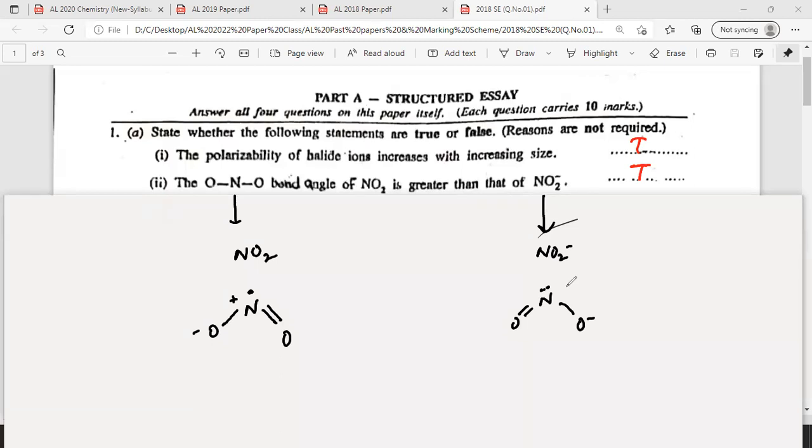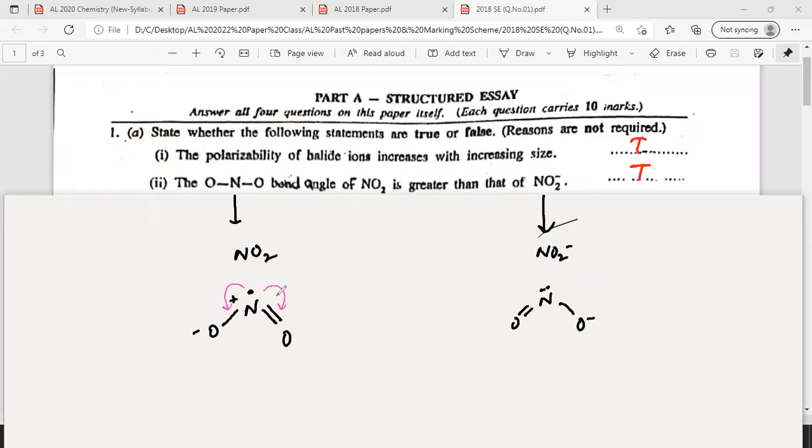So the repulsion between bond electrons is greater in NO2 minus, so NO2 bond angle is greater. Why? The repulsion is less. I'll mark the repulsion from the lone pair. From one electron the repulsion is less.